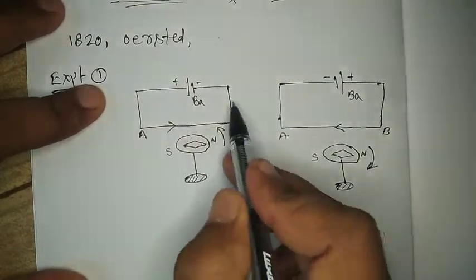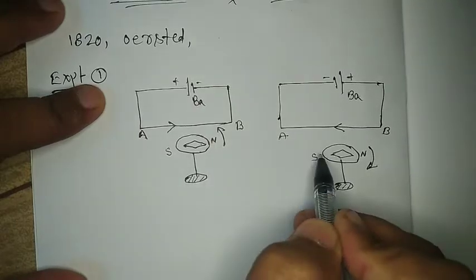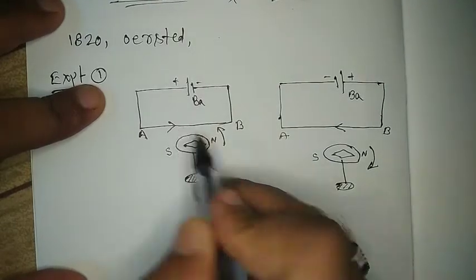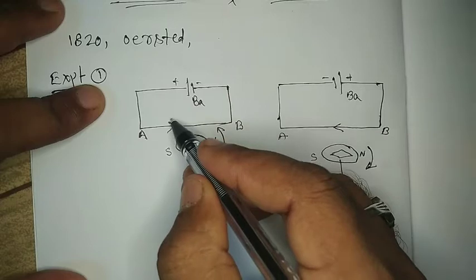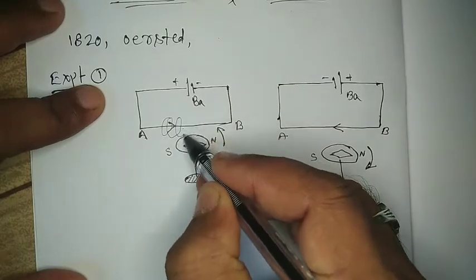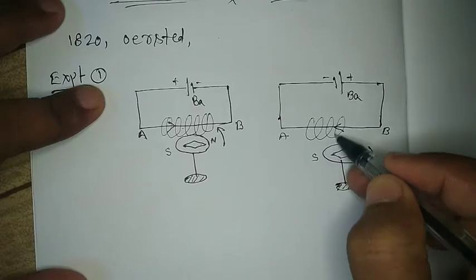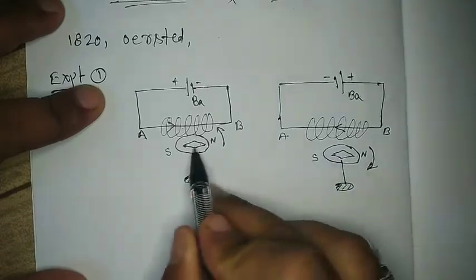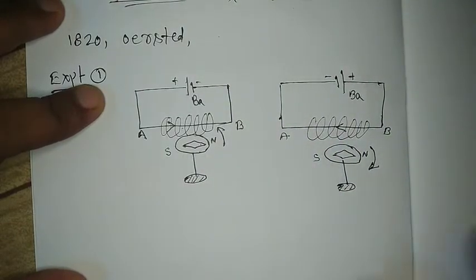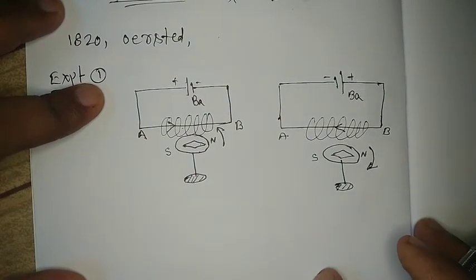He observed that this deflection is due to the magnetic field produced here. Ørsted says that a magnetic field is produced in this case, and this magnetic field deflects the magnetic needles. So this was the observation done by Ørsted.